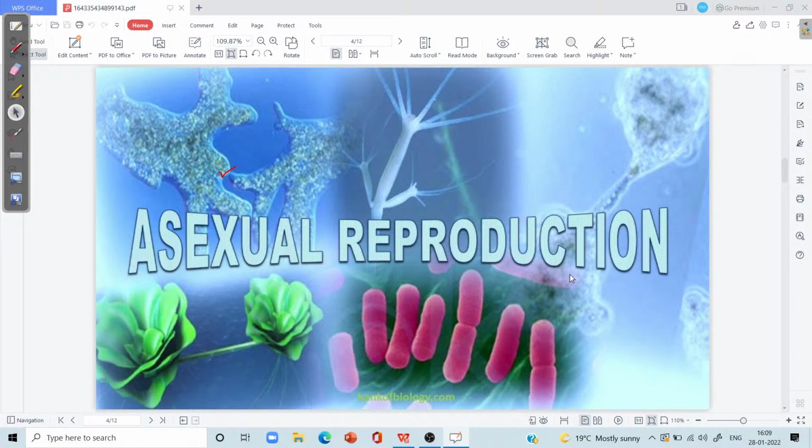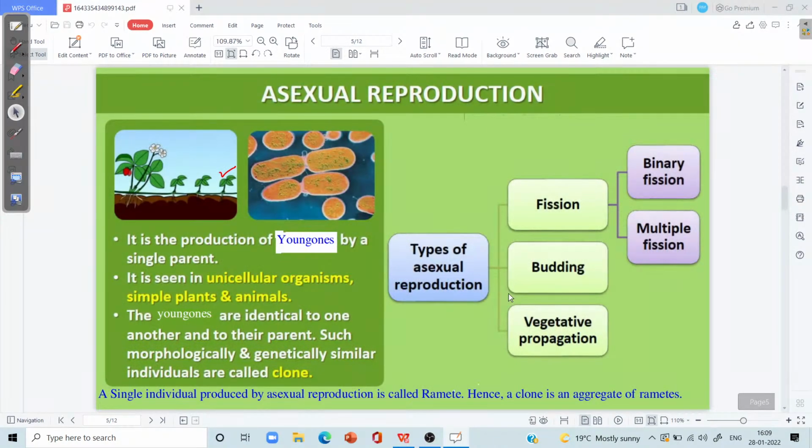We can cite examples such as bacteria and yeast. Yeast is a unicellular fungus. In asexual reproduction, the single parent undergoes division and may form new individuals, which may be referred to as young ones.